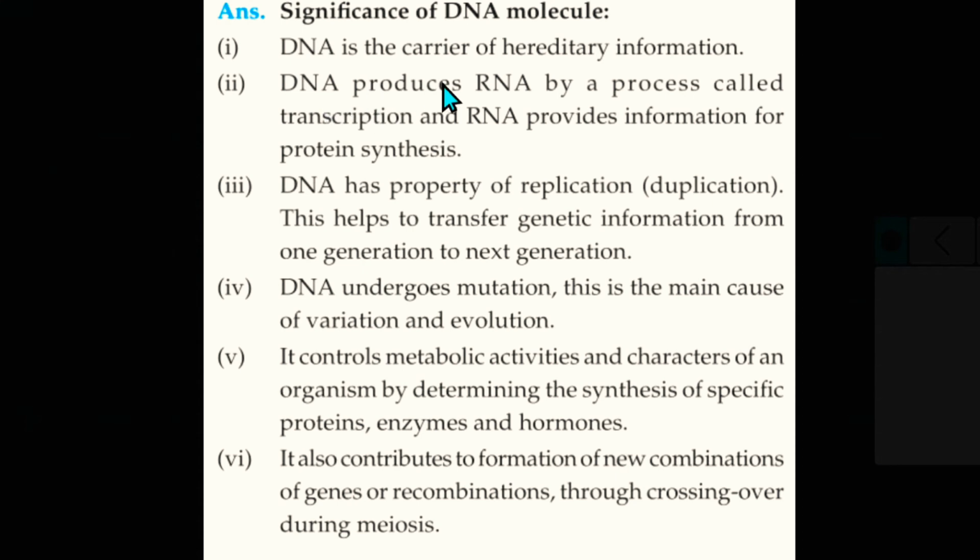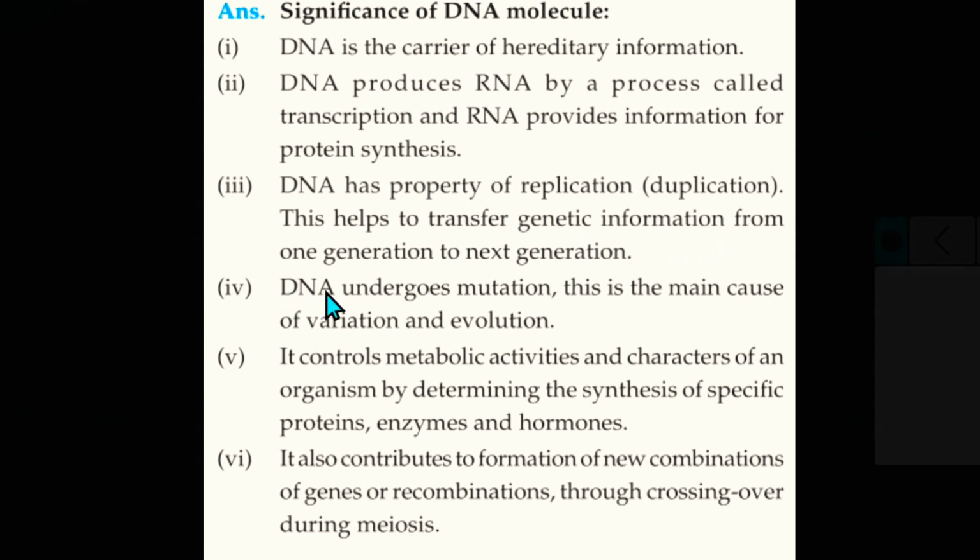Then the DNA is significant for the protein synthesis, not directly, but first it produces RNA, and RNA provides information to form a protein. And the third one is DNA has a property of replication, also called duplication, and this helps in the transfer of genetic information from one generation to the next generation. Which property? Replication property for transfer of the genetic information.